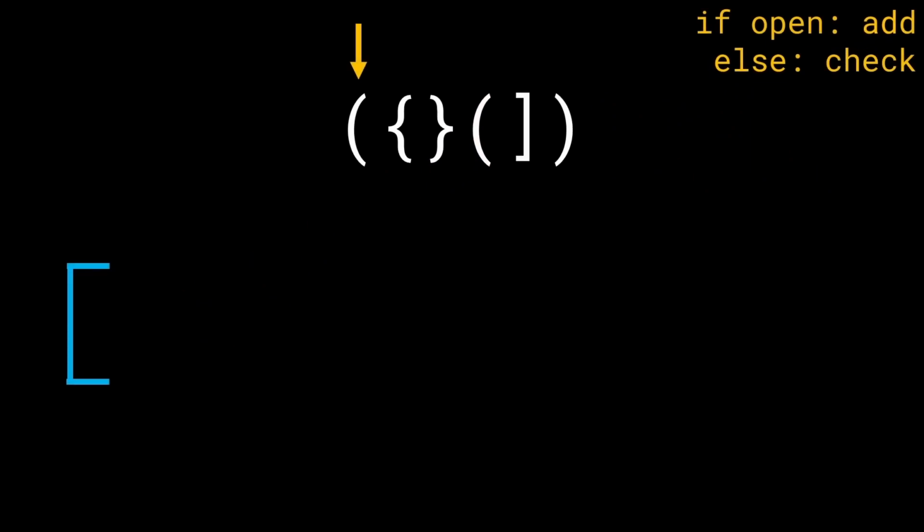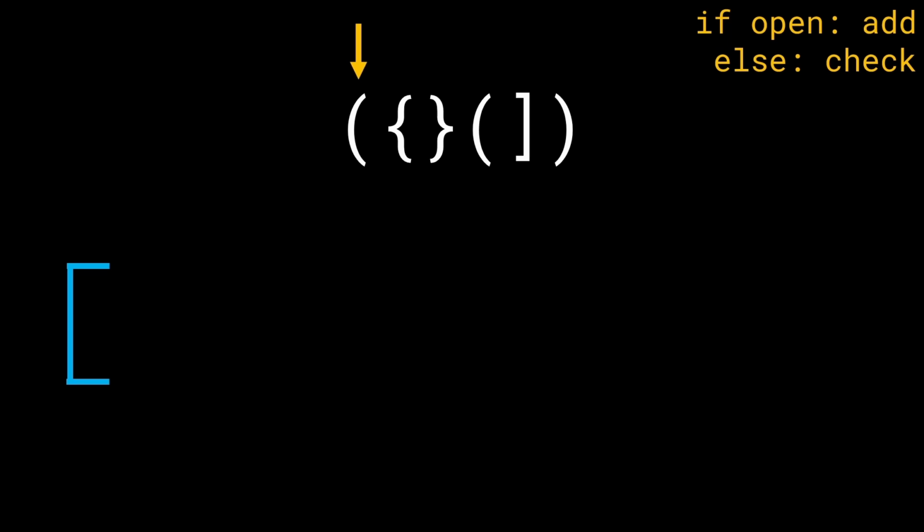One more thing, we also discussed that if the brackets open, add them directly. If the brackets close, check what they are closing. That is, if you get any kind of opening bracket, just add it to the stack without thinking twice. But as soon as you get a closing bracket, you have to check whether it closes the right opening bracket or not. All right, let's go ahead with the simulation.